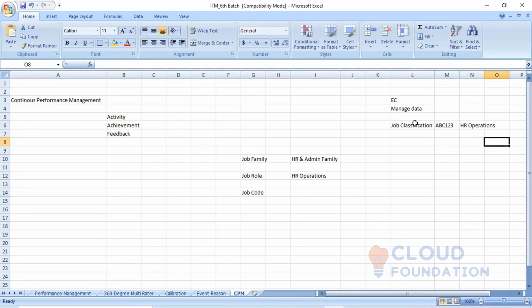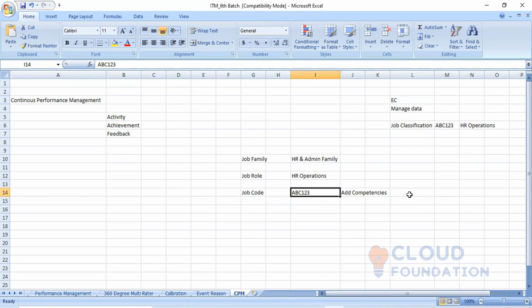Okay, which you are already specifying in Employee Center, and the job code is automatically created. Now what you are doing is mapping that job code with the job role. When you add the job code with the job role, the system will ask you to add competencies also. So add competencies to this job code.